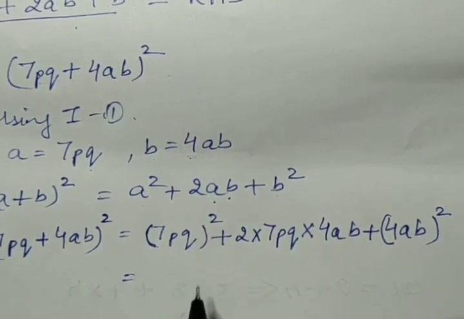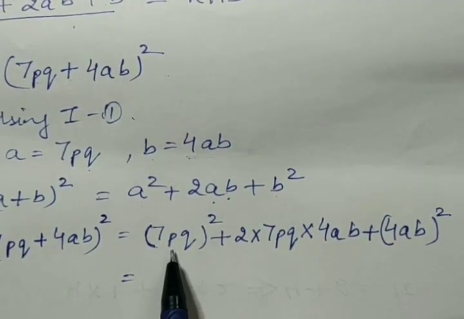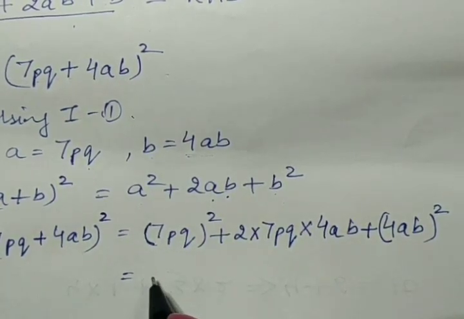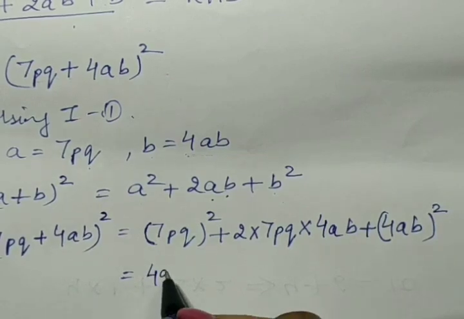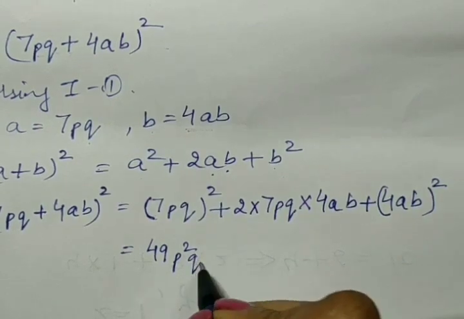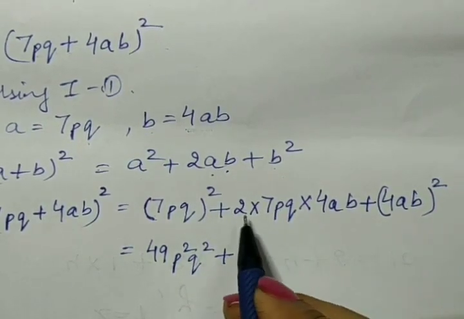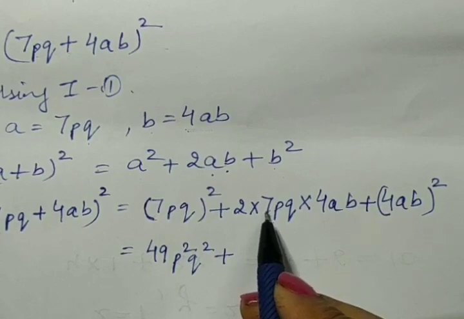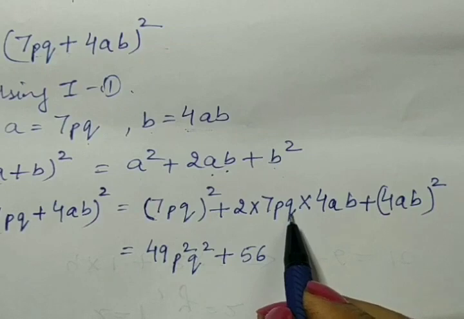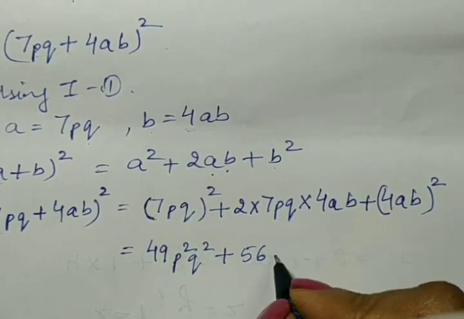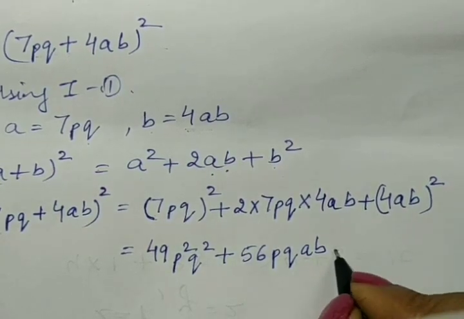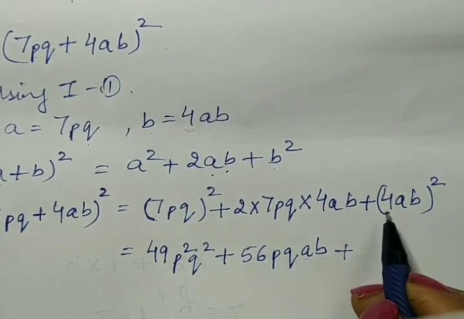7PQ whole square means we have to square 7, square P, and square Q as well. So what we will get? 49 P square Q square plus 2 sevens are 14, 14 fours are 56, PQ multiplied by AB, what we will get? 56PQAB plus square of 4AB.